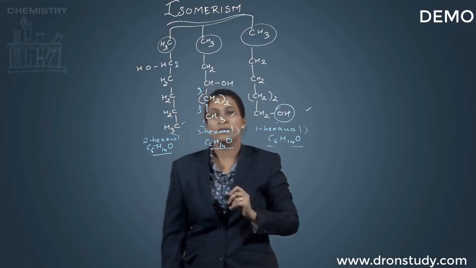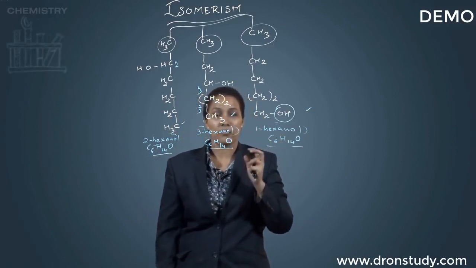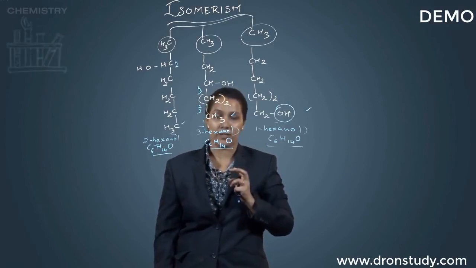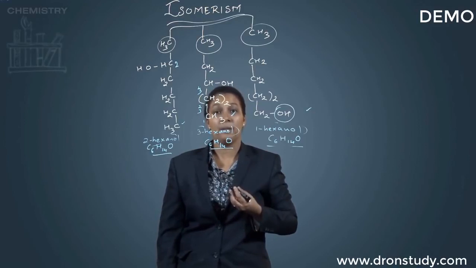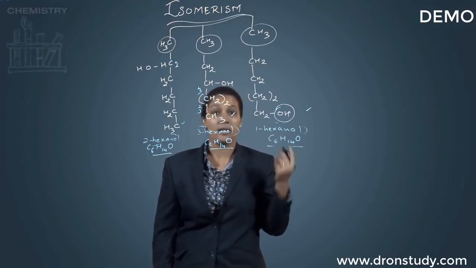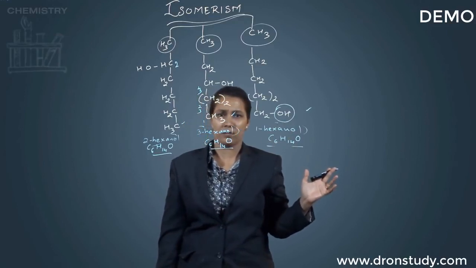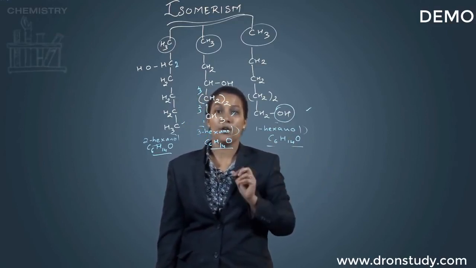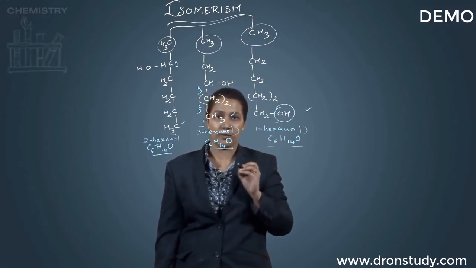So this is a very small example to explain what you mean by isomerism or what you mean by isomers. What we'll be doing is advancing towards the classification of isomerism on a very large scale basis. So let us do that. Let us just classify what you have as the branches of isomerism.